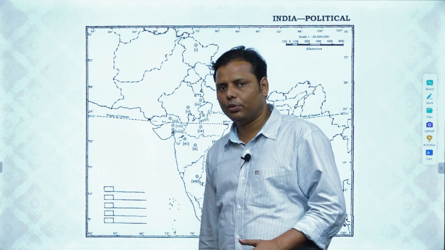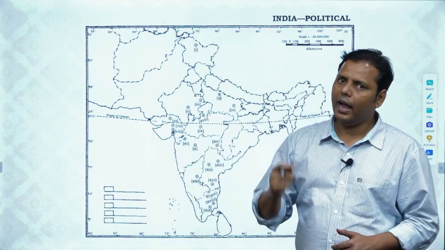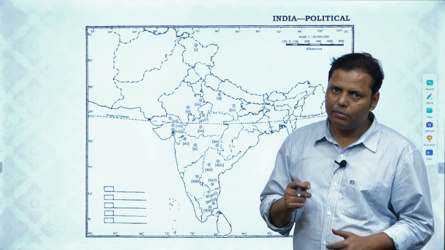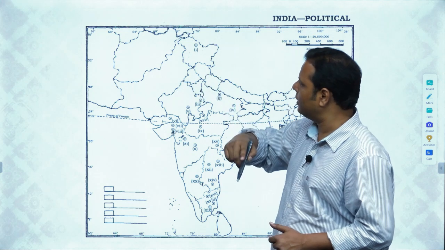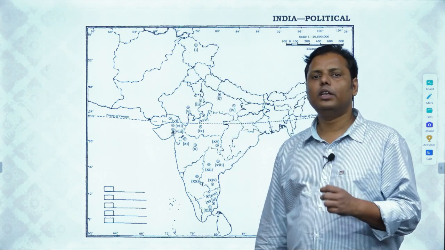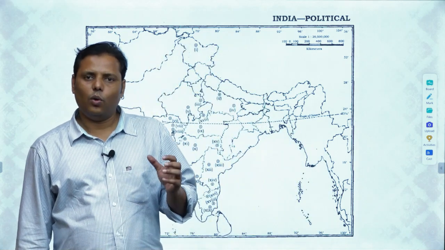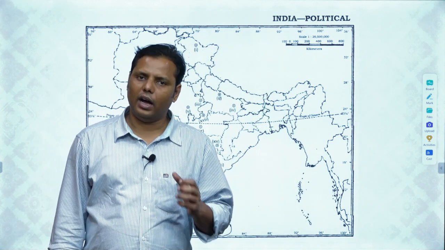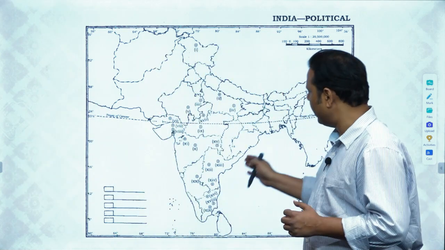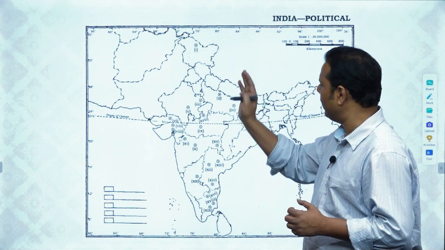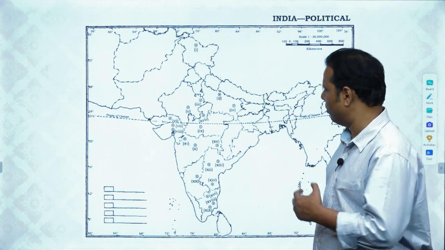Now what you are supposed to do, you have to identify the exact name of that particular site, and you have to write the name of this site in your answer copy. And then at the same time you need to write some quality description of this particular site, and on the basis of that you are getting 2.5 marks. The description must be written in 30 words. So for all the sites you will be writing the description individually for every site in 30 words, and that's how you complete your answer.